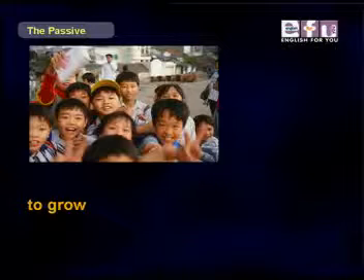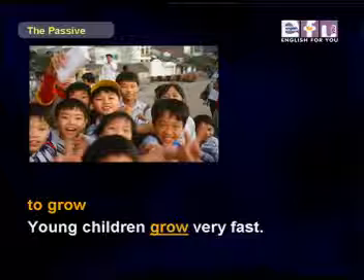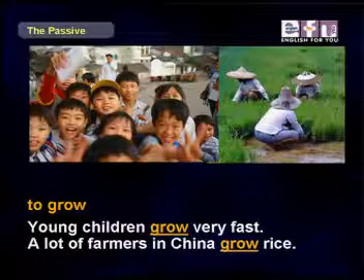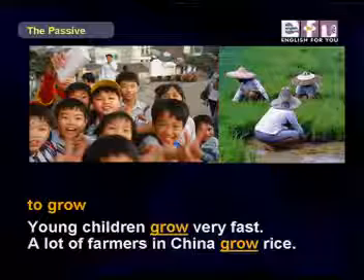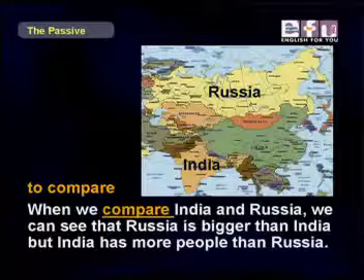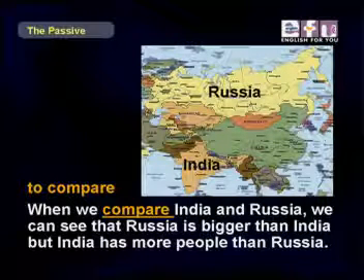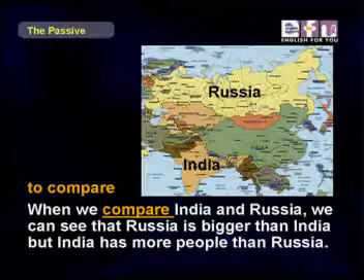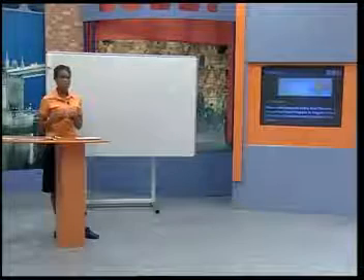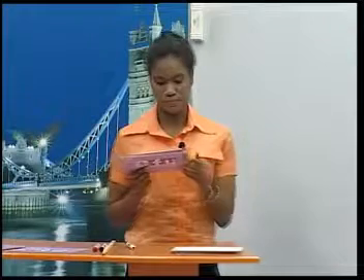Next verb is to grow. Young children grow very fast. A lot of farmers in China grow rice. Our next verb is to compare. When we compare India and Russia, we can see that Russia is bigger than India, but India has more people than Russia.